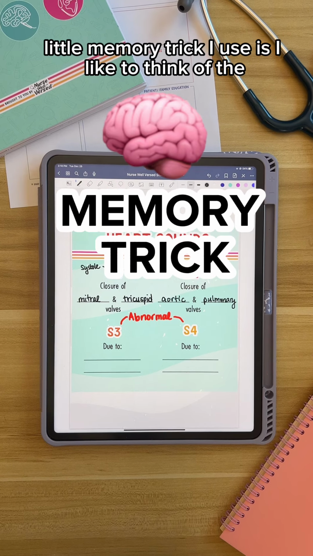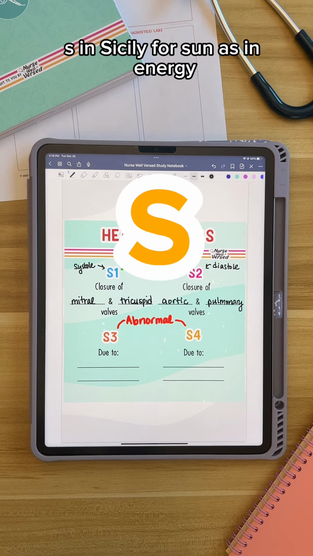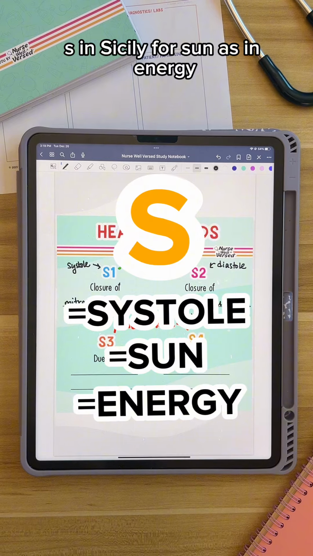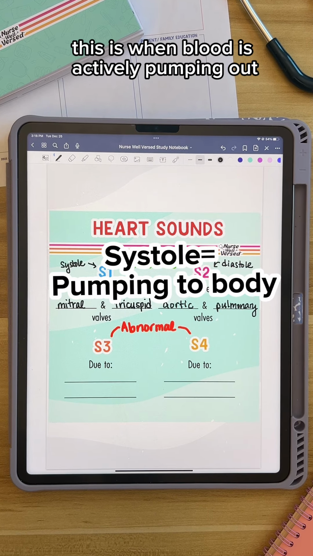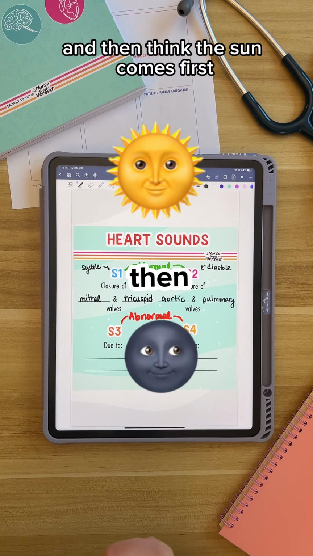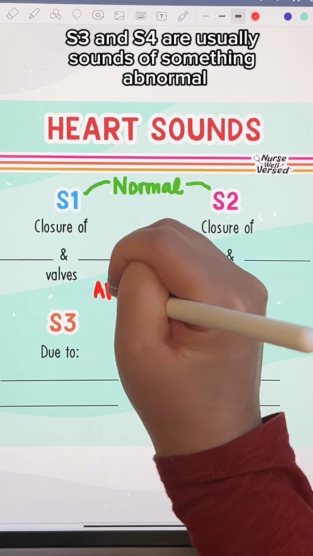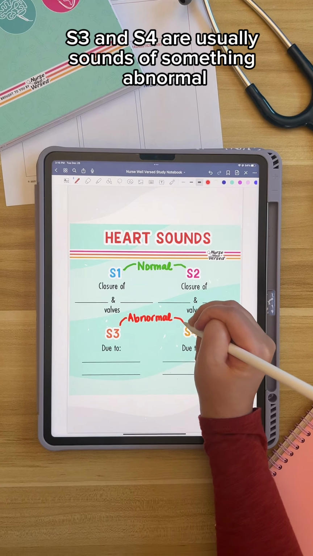A little memory trick I use is I like to think of the S in systole for sun, as in energy, to remember this is when blood is actively pumping out, and then think the sun comes first and S1 is before S2. S3 and S4 are usually sounds of something abnormal occurring.